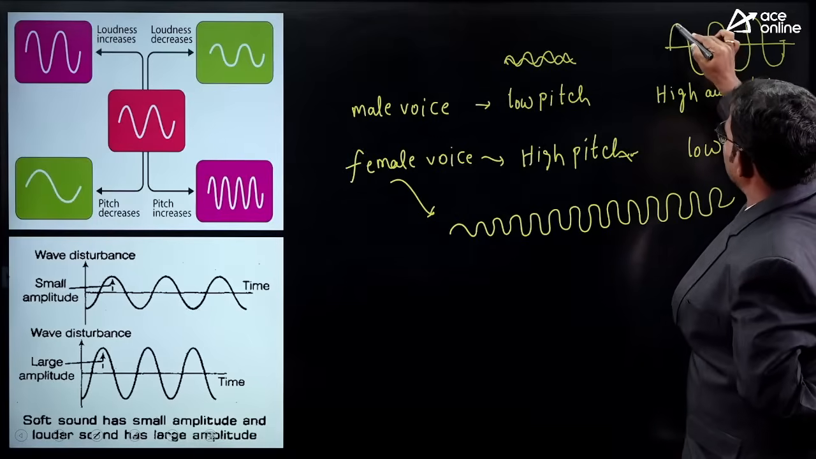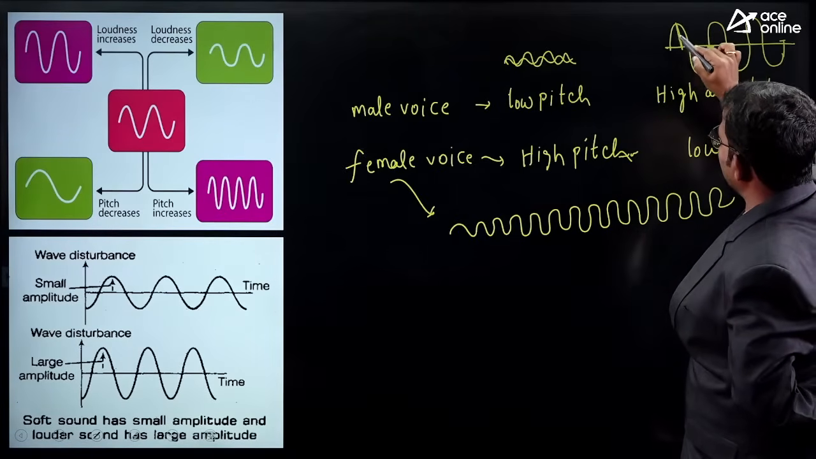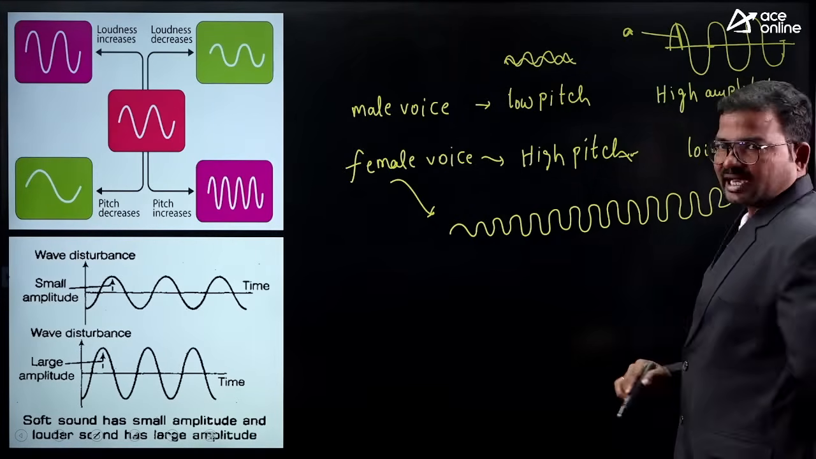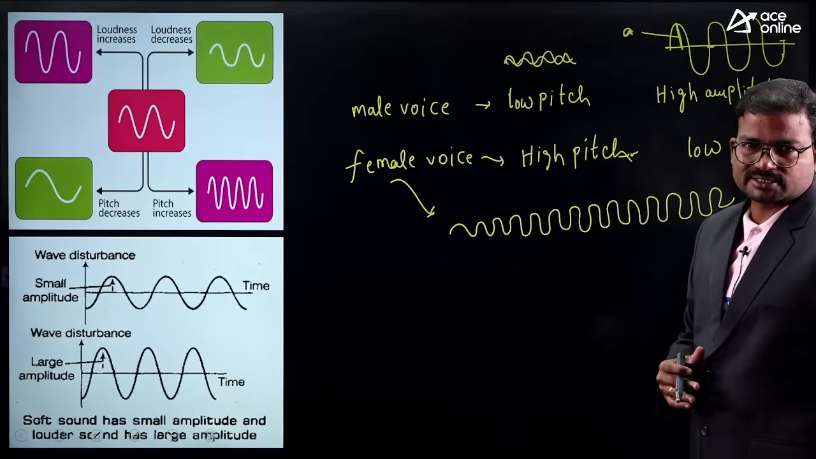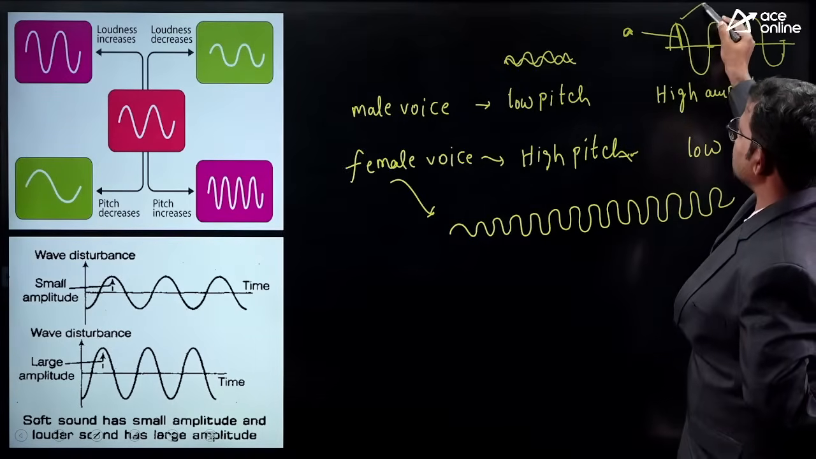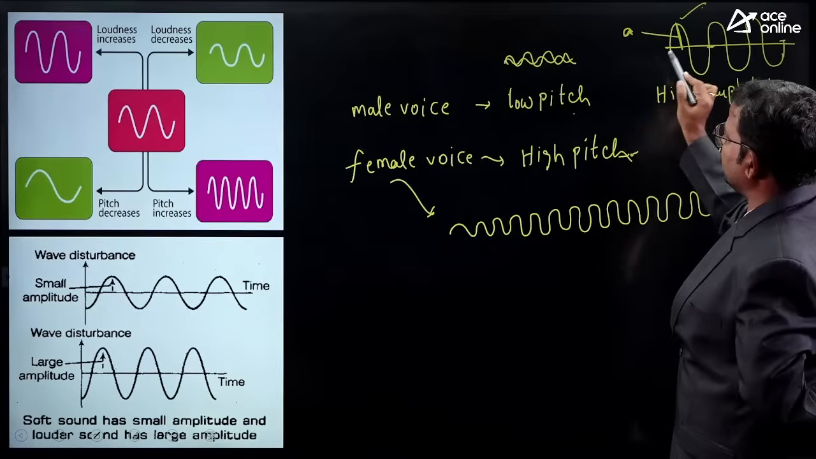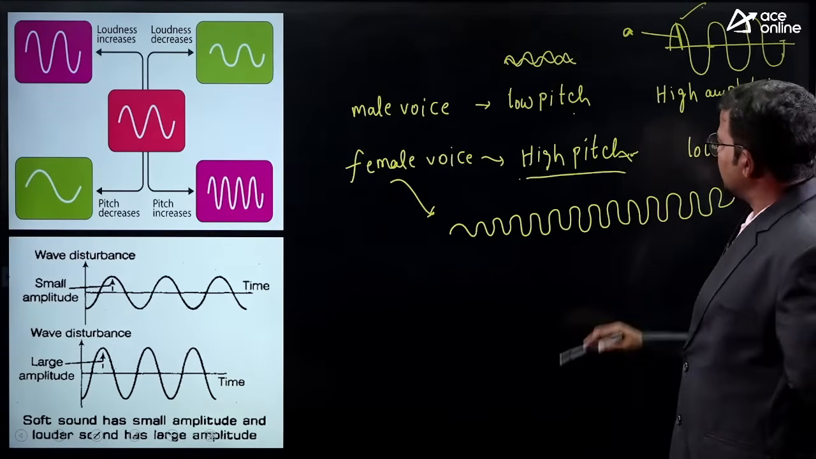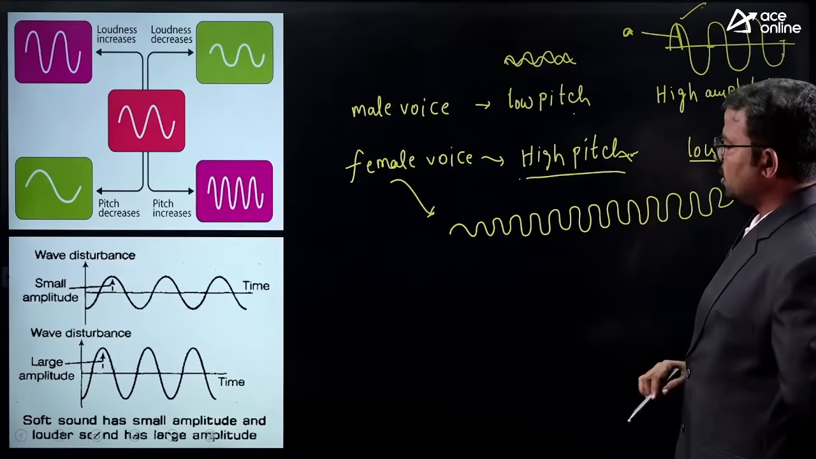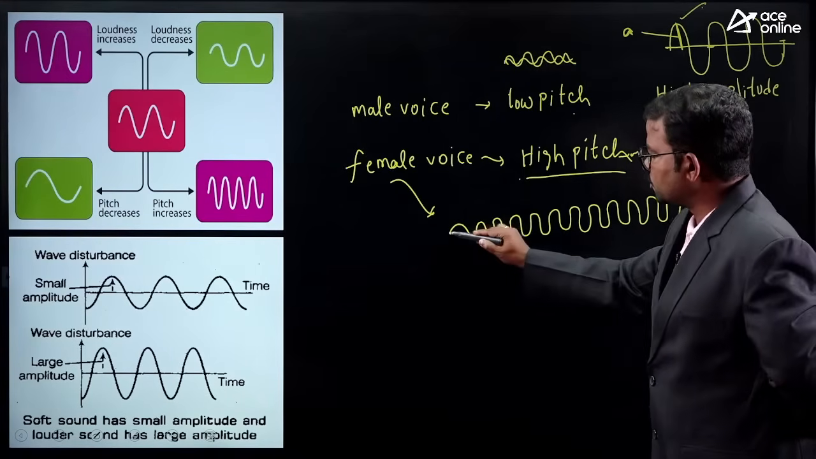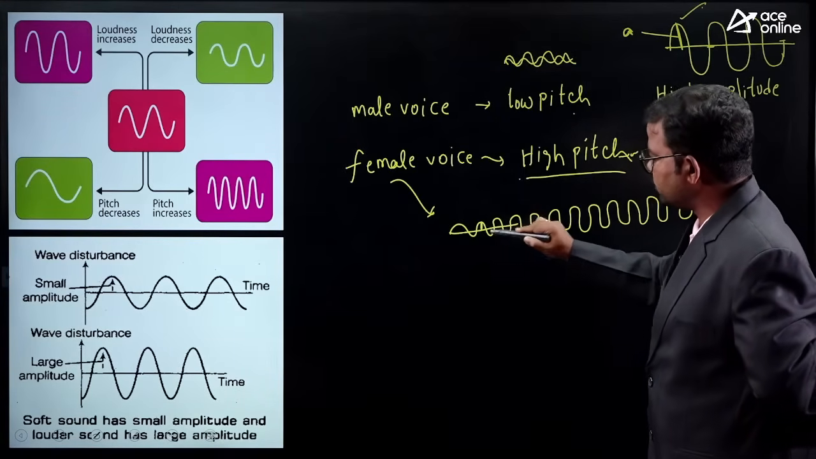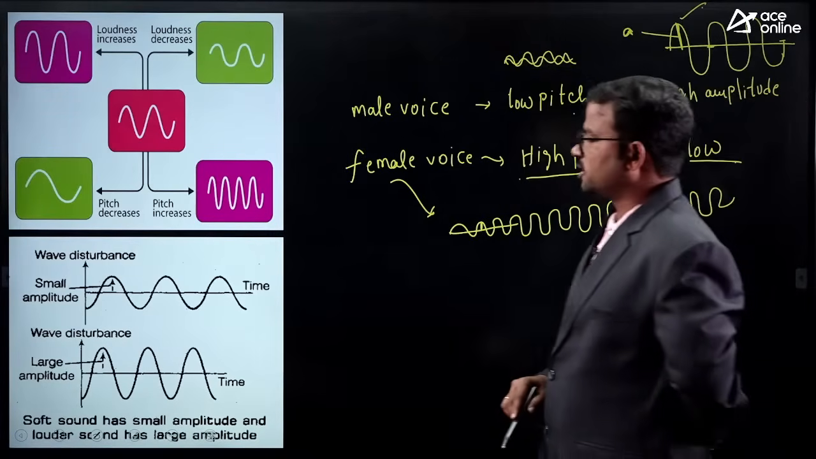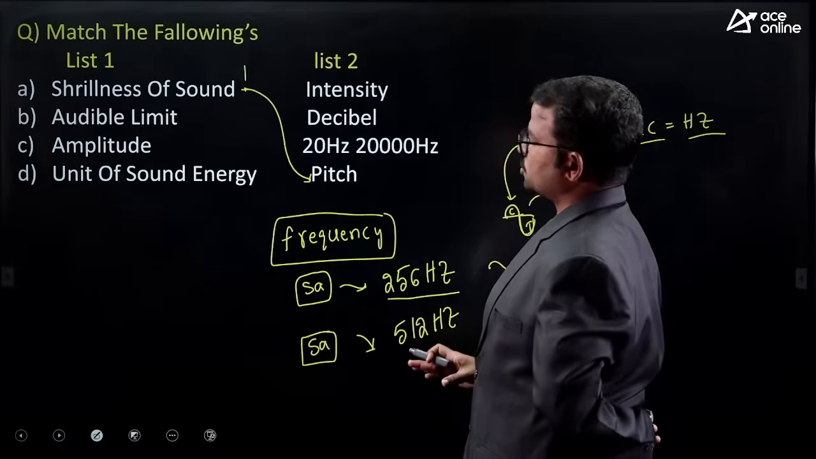What about the maximum displacement from the mean position? This is called amplitude. So whose voice has the highest amplitude? Male voice. So what about the pitch? Very low. What about female voice? Female voice has high pitch, but their amplitude is somewhat less. Here you can observe that the amplitude is very small, but here the amplitude is very high. So that is the difference between these two.